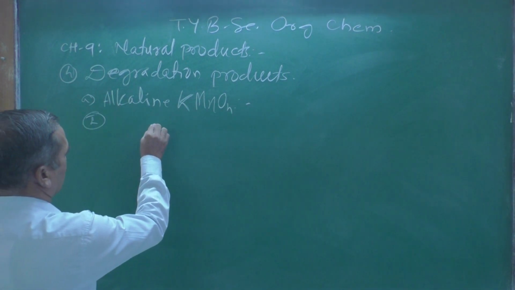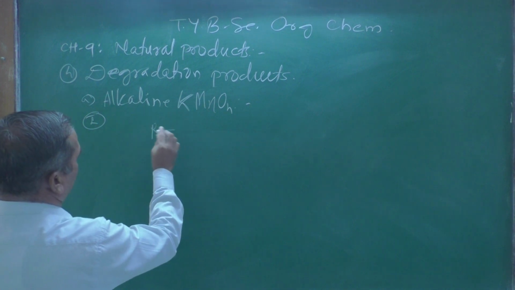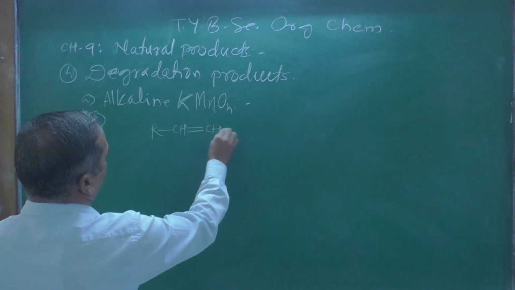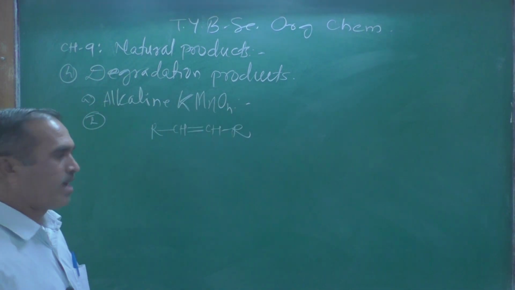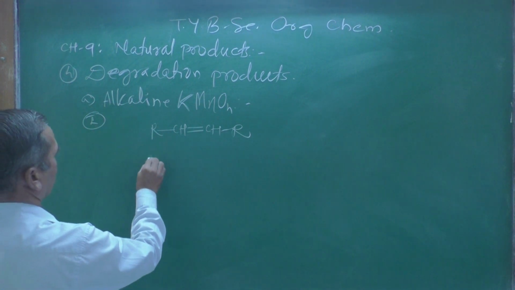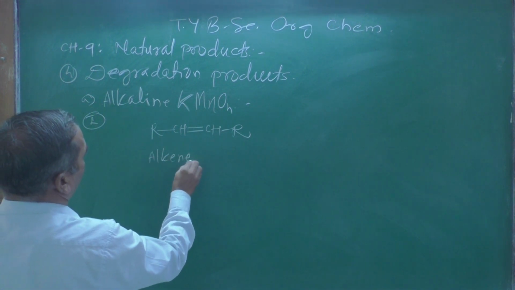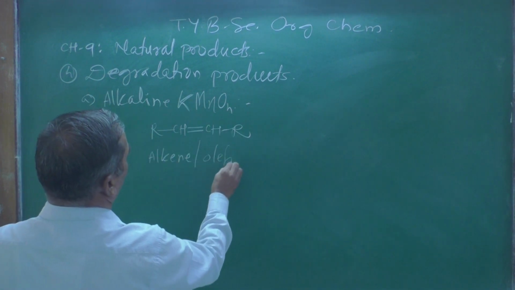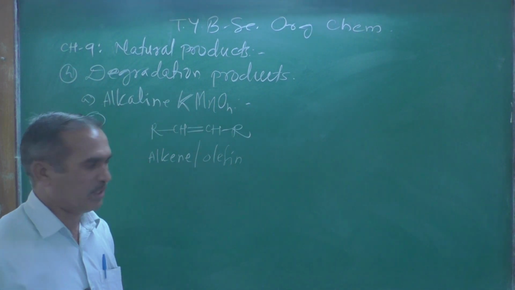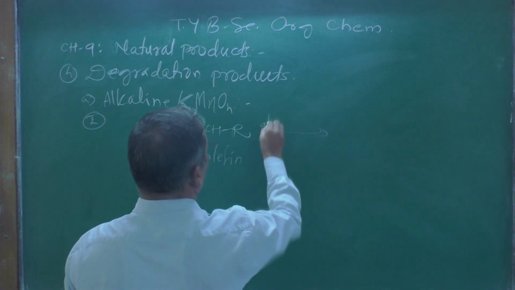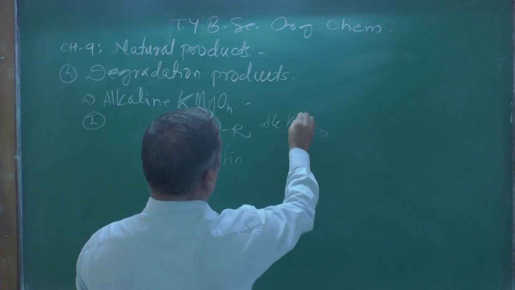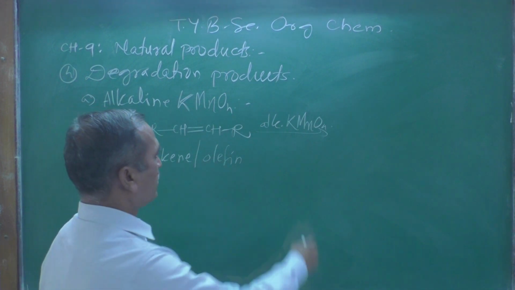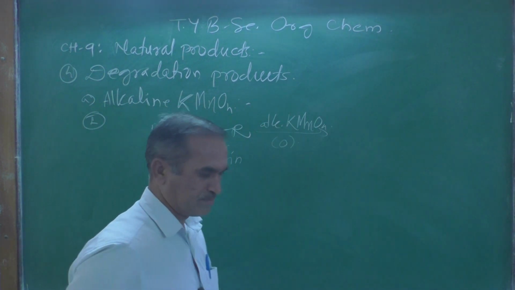Let us consider as an example CH=CHR. We can call it an alkene, or by the old name, an olefin. When this olefin is treated with alkaline potassium permanganate, the oxidation reaction takes place.